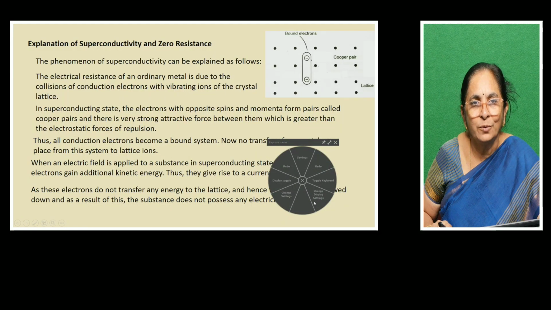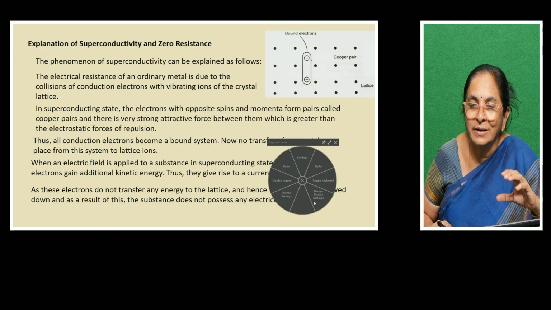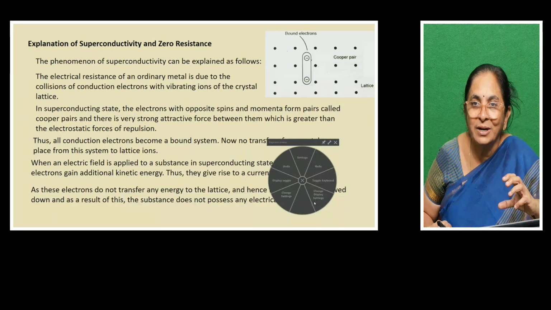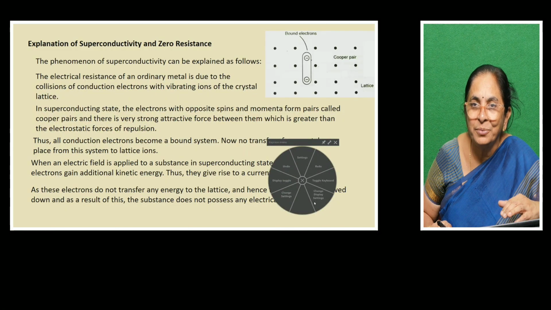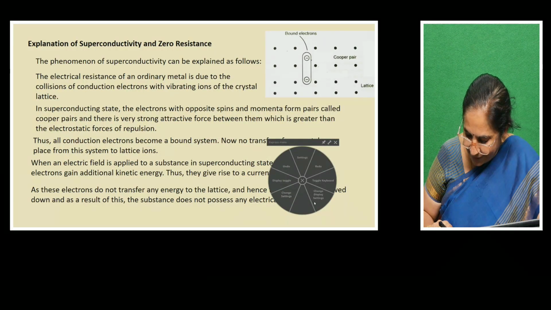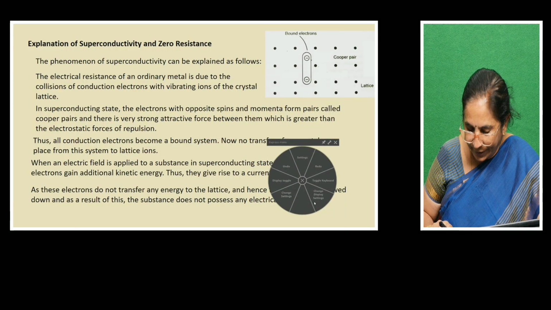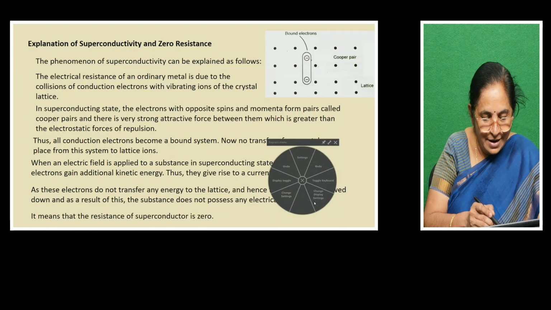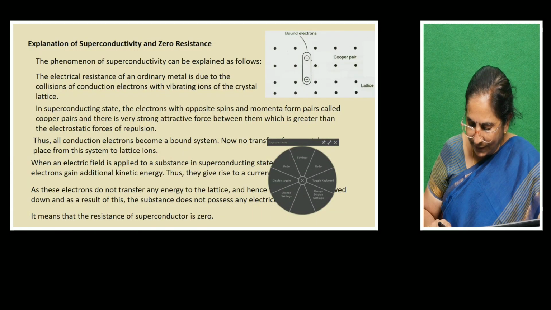Why do superconductors have zero resistance? Here, electrons in such elements in superconducting state do not exist alone, they exist in pairs. In pairs, they gain additional attractive force, which helps them to overcome the resistive force. So current can easily flow through superconductors, right? It means that the resistance of the superconductor is zero.